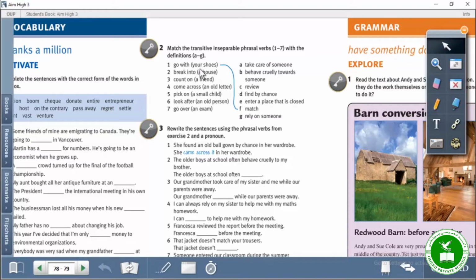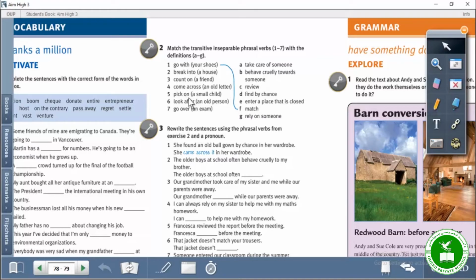Go with your shoes. It means match. Alright. Number 2, break into a house. It means enter a place that is closed. Break into. Alright. Number 3, count on a friend. Count on a friend, it means rely on someone. Rely on someone. You believe on someone, depend on someone. Come across an old letter, it means find by chance. Come across, it means find by chance.